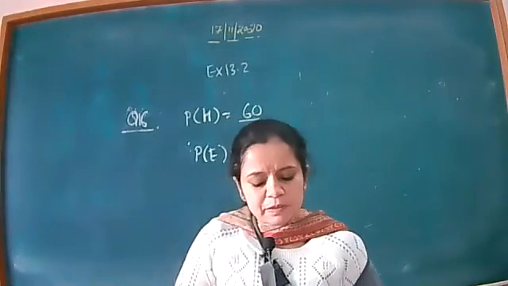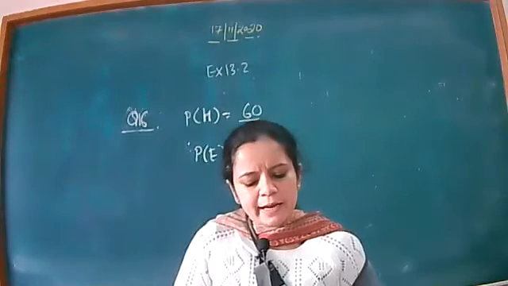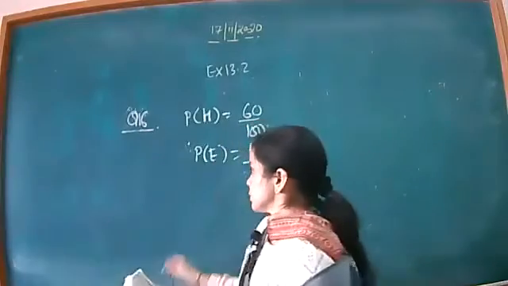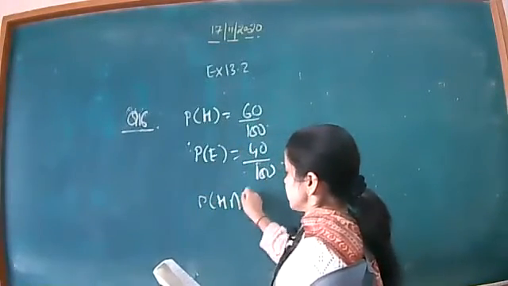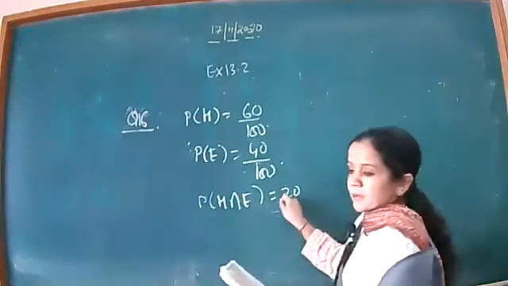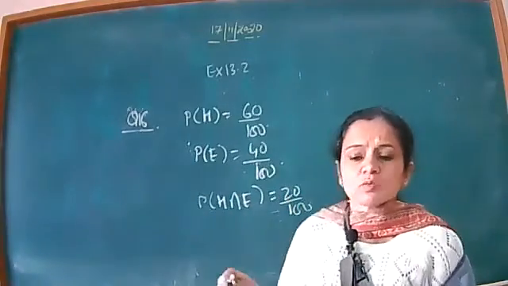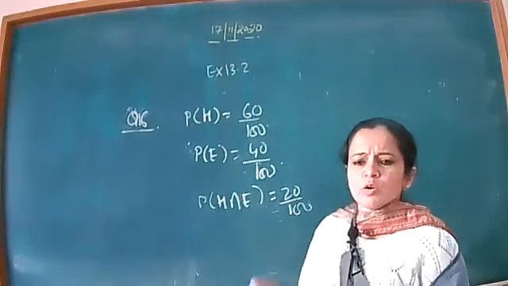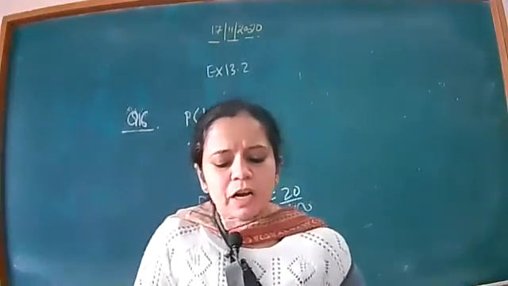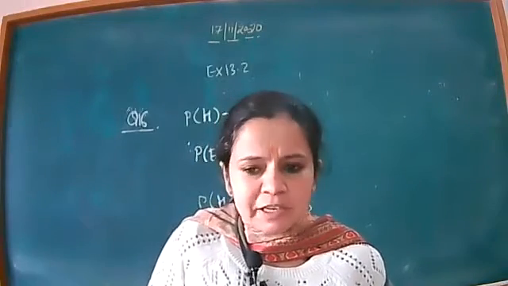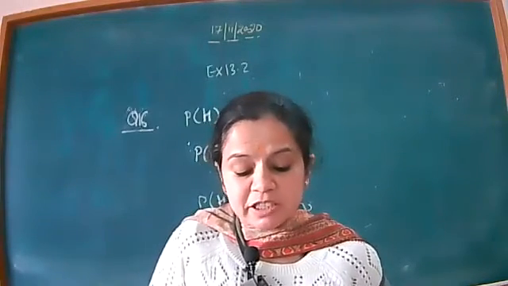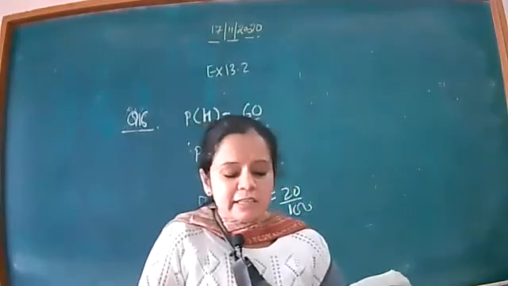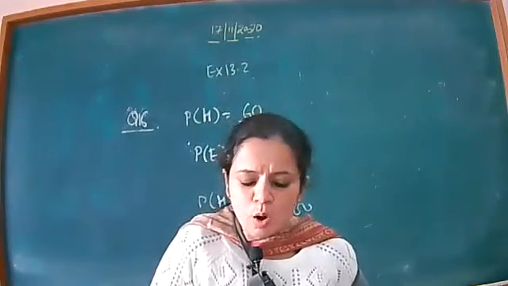Now 20% read both Hindi and English newspaper, and 'and' means intersection. So that means the probability of Hindi intersection English is represented by 20%. 20% means what you have to write here, that is 20 by 100. Now beta, what you have to calculate here: a student is selected at random. The first part is to find the probability that she reads neither Hindi nor English newspaper.